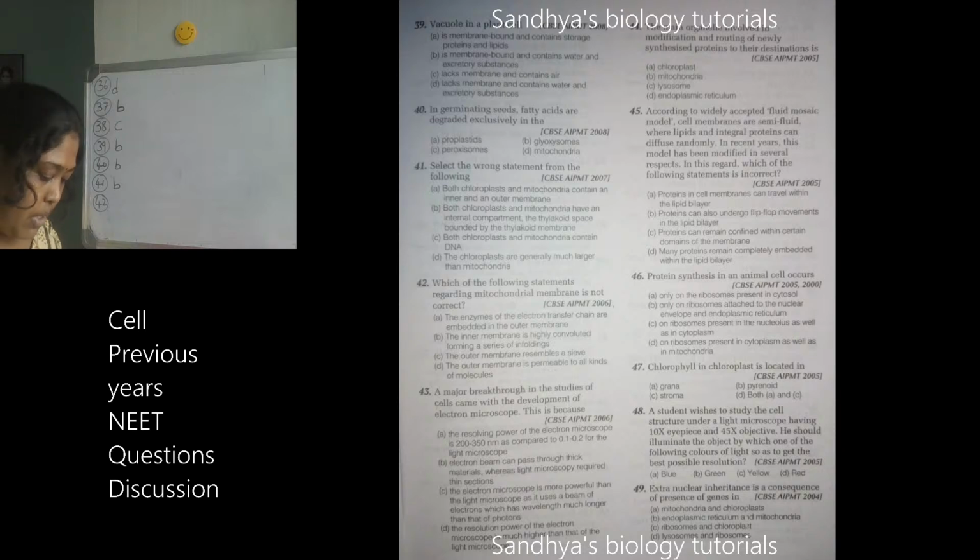Which of the following statements regarding mitochondrial membrane is not correct? You should know about the membrane of mitochondria. There will be outer membrane and inner membrane. 41st is B. So 42nd, if you know the structure of mitochondria, then it will be easy to answer the 42nd question.